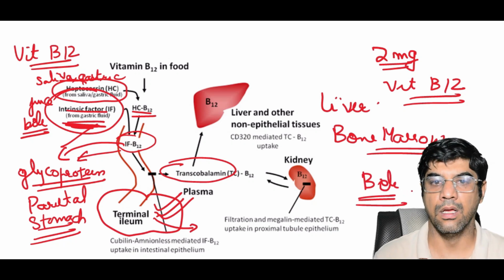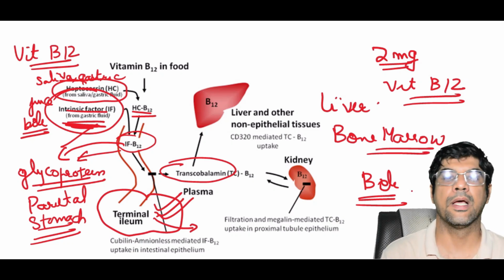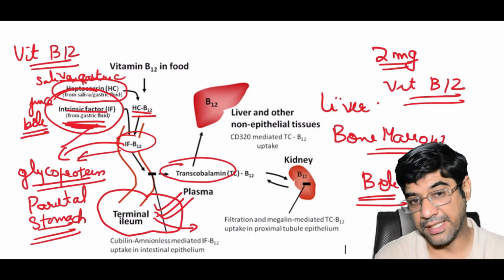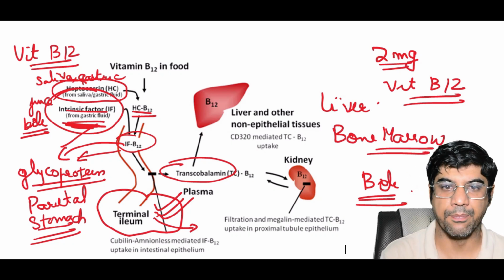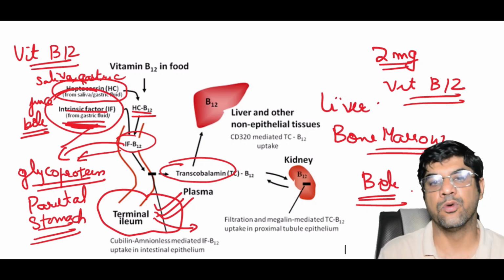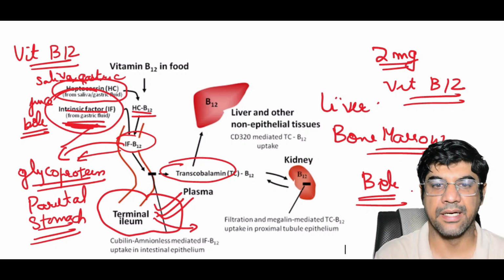So deficiency of vitamin B12 can lead to megaloblastic anemia. Apart from that, one can also see neurological complications like peripheral neuropathy. The cause of deficiency could be inadequate dietary intake, malabsorption syndromes like pernicious anemia, or certain medications that affect absorption.